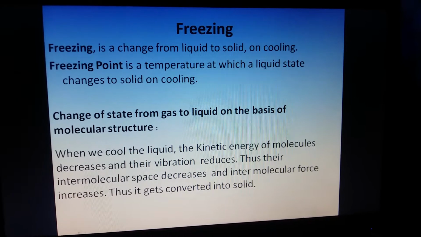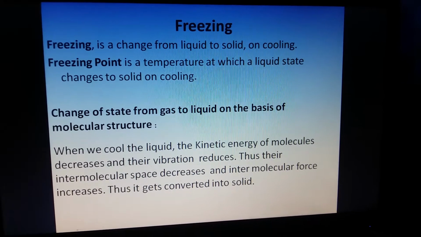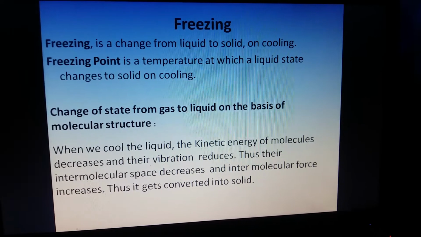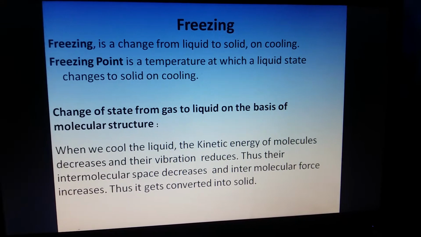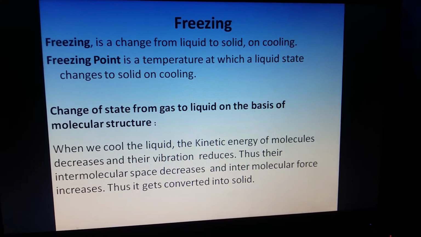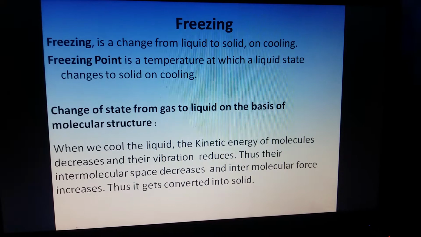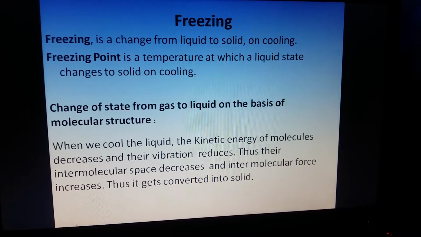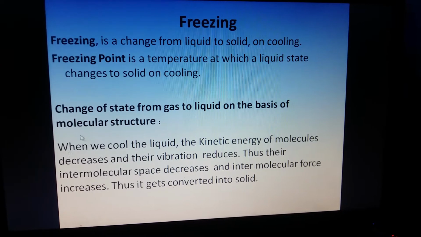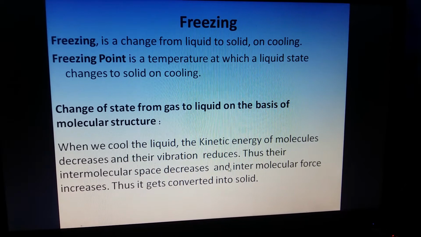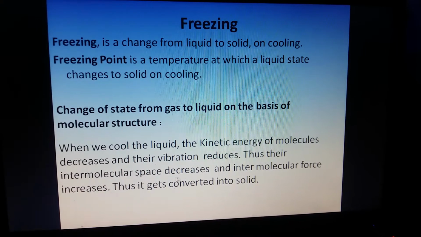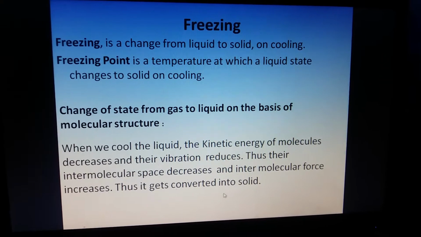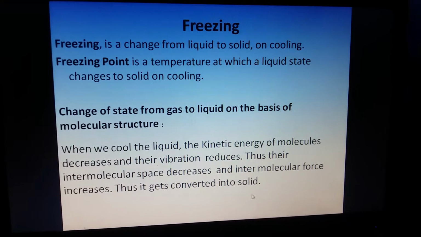Now what is freezing? Freezing is a change from liquid to solid on cooling. Here cooling is required, so minus H, that is, heat is not absorbed but released. Freezing point is that temperature at which liquid state changes to solid on cooling, and here the kinetic energy of the molecules decreases and their vibration also reduces, and the intermolecular space decreases but the intermolecular force increases, so they come together in a compact form and become solid.